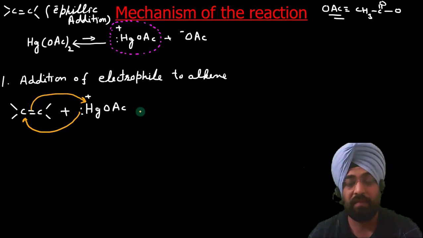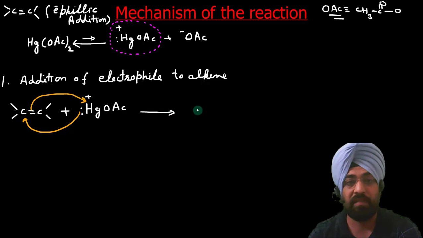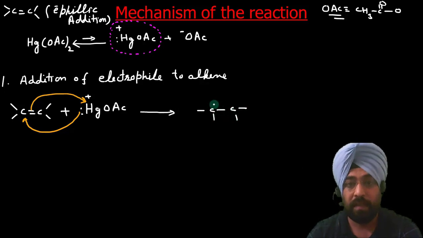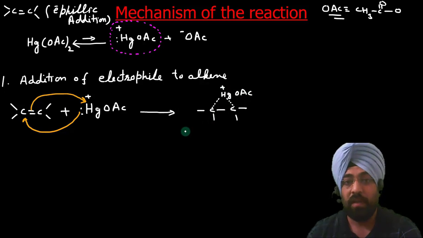What we get is a very interesting product, which is an intermediate. This mercury gets attached to both the carbons. We get a cyclic intermediate. This is positive, OAc. This is called mercurium ion.